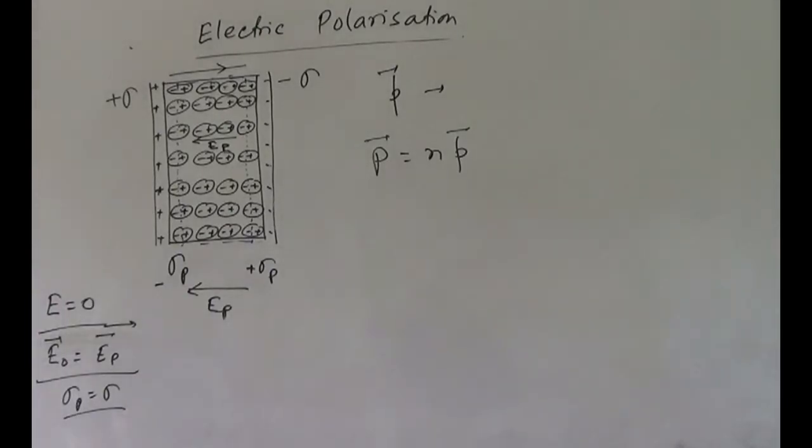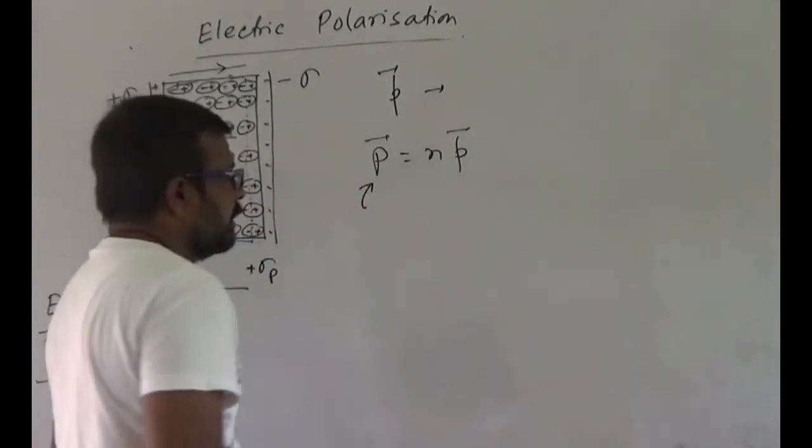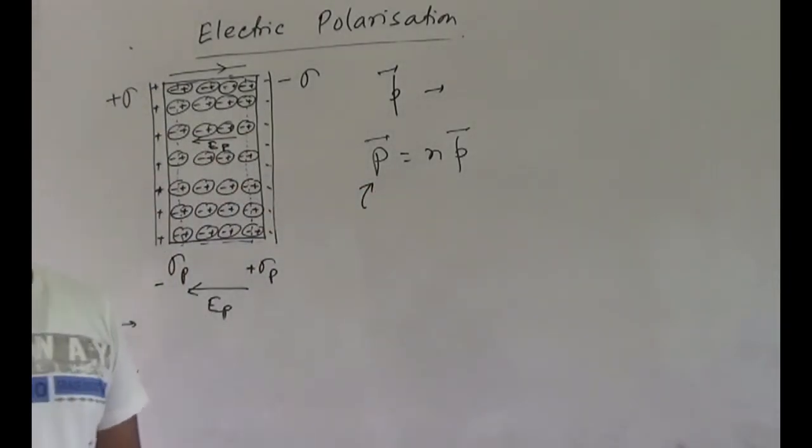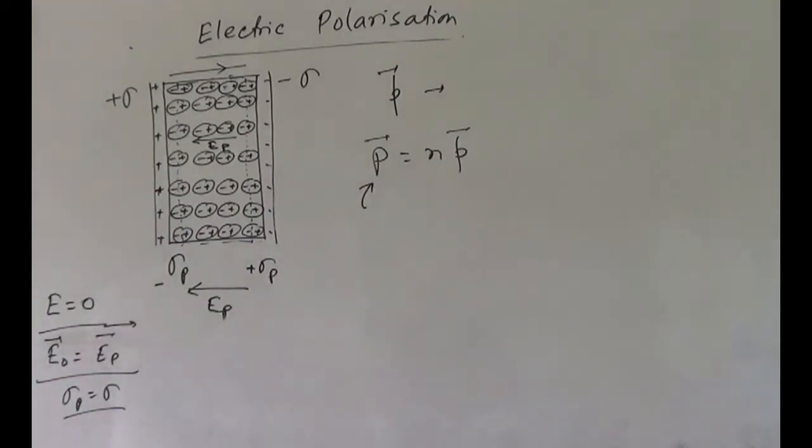Then P, capital P, is the net dipole moment per unit volume in presence of an external electric field.